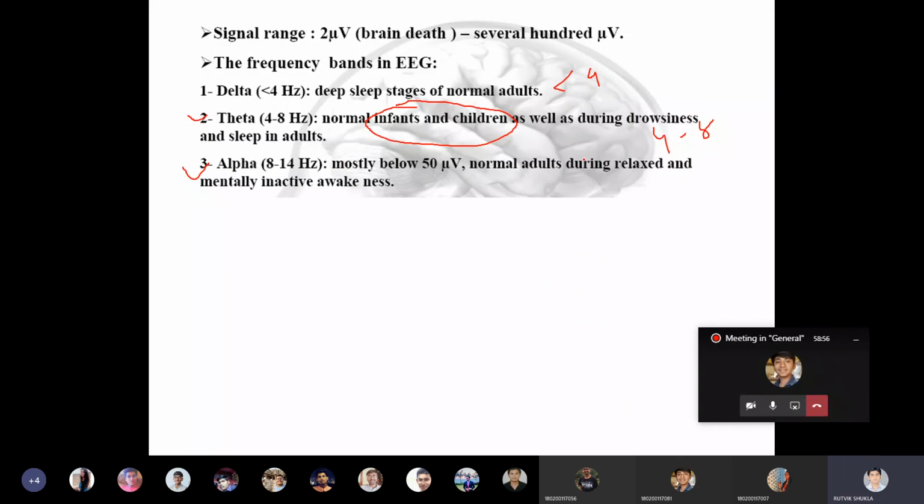Alpha waves are in the range of 8 to 14 hertz, and they are mostly below 50 microvolt. It is observable in adults during relaxed and mentally inactive awakeness. See, this is the thing: you are awake, you have woken up. All these are signals related to sleep. 8 to 14, it is during the awake condition, but mentally you are inactive.